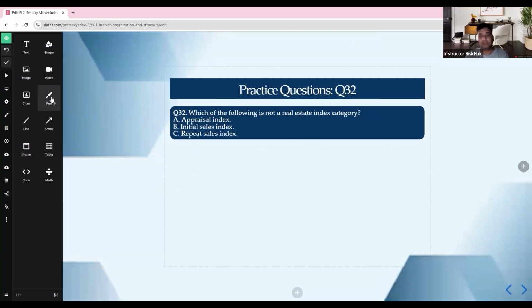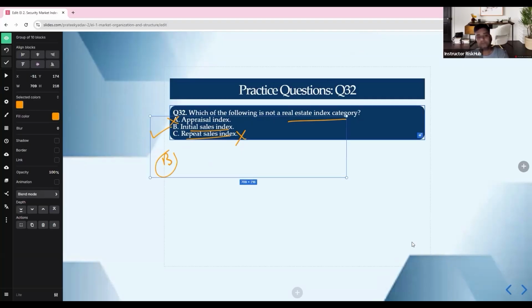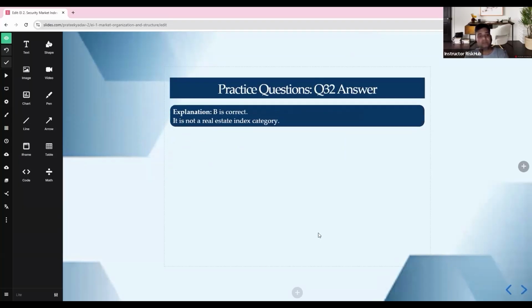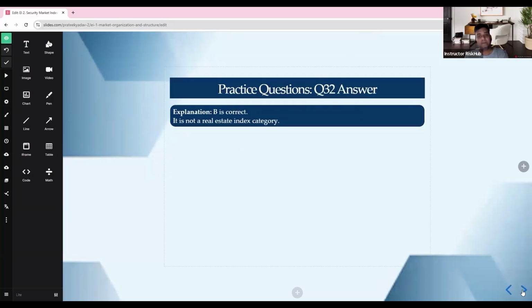Then we go to 32. Which of the following is not a real estate index category? Appraisal index, yes, it is a real estate category. Initial sales index is not a category. Repeat sales index is a category. So the answer is B, the initial sales index, which is not a real estate index category.